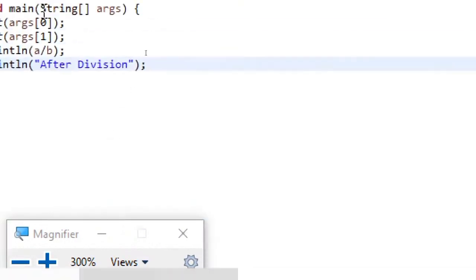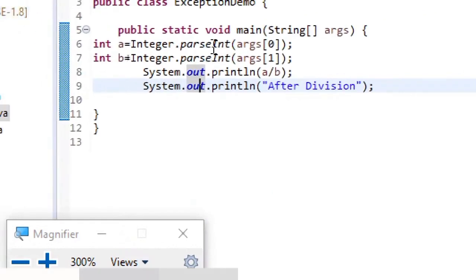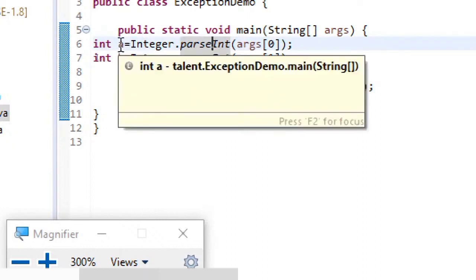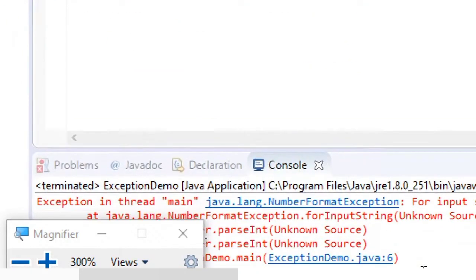because that is the reason you have written here Integer.parseInt. You are trying to convert whatever command line argument given by you to integer and then storing it in an integer variable. But what we have provided there, A and B, are normal characters. So that's the reason it is giving number format exception.